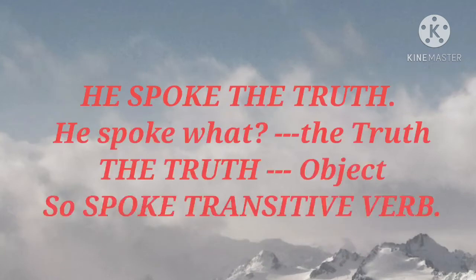Okay? Don't be confused: the action of the transitive verb passes over from one person or thing to another person or thing. For example, he spoke the truth. The truth is the object. Spoke is a transitive verb.